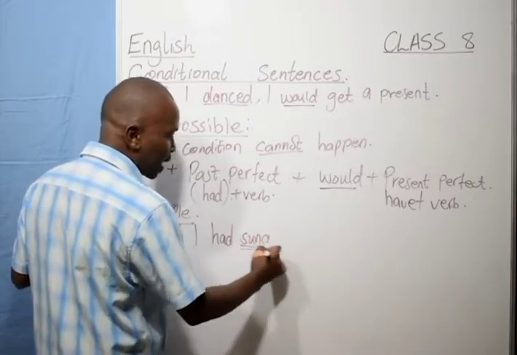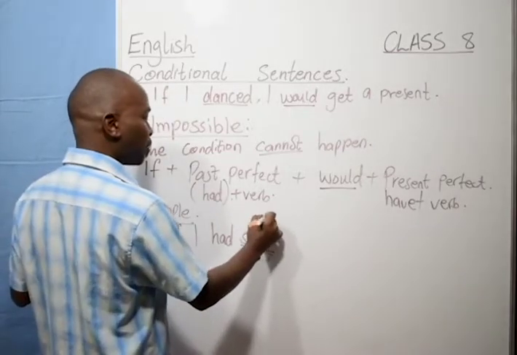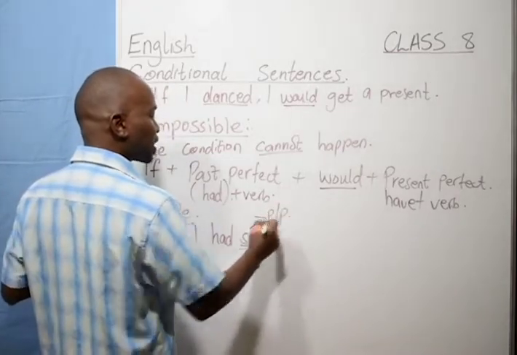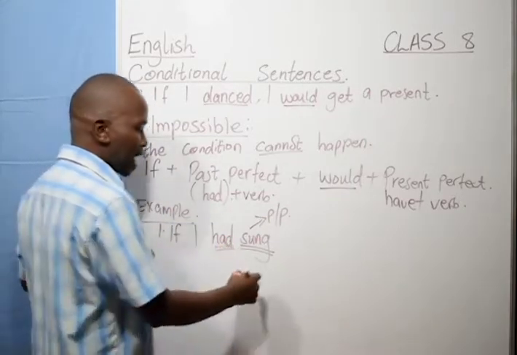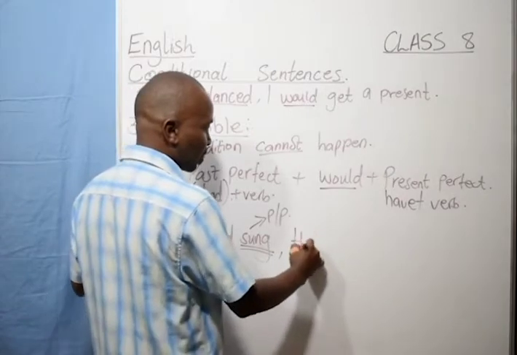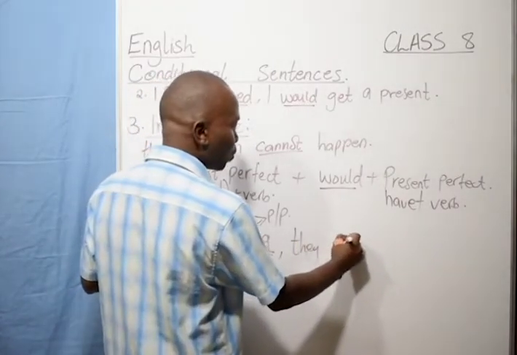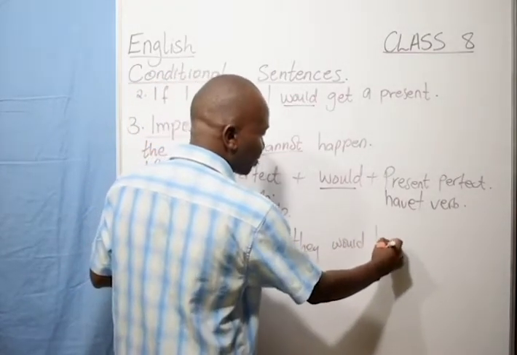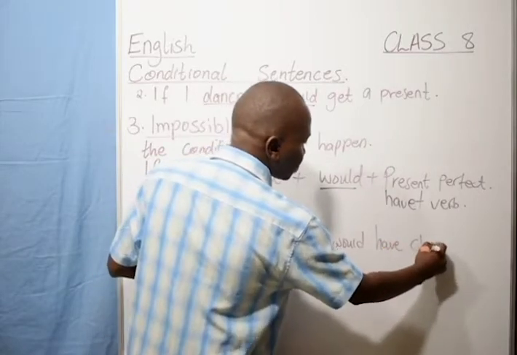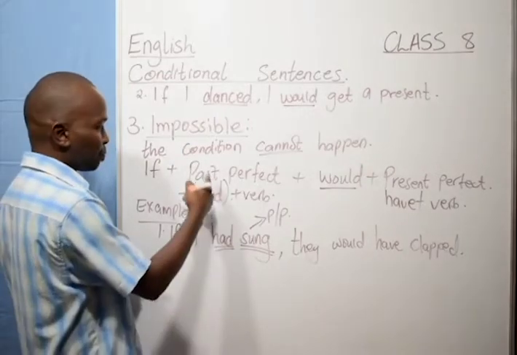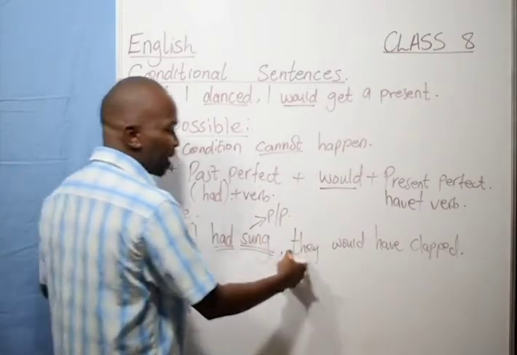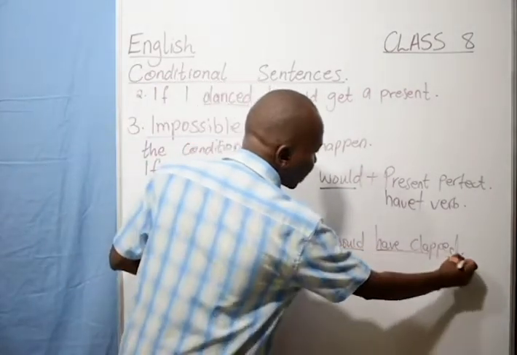So this word must be in the past participle because of this helping verb. If I had sung, they would have clapped.